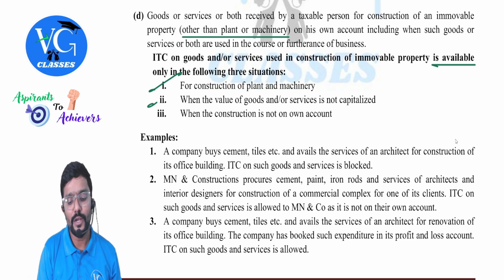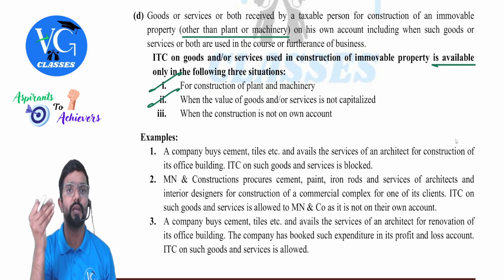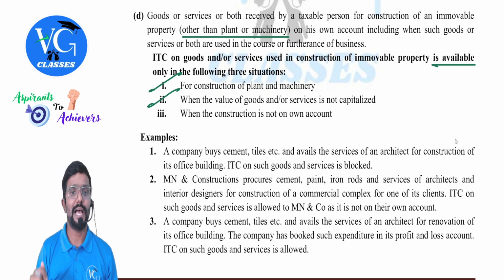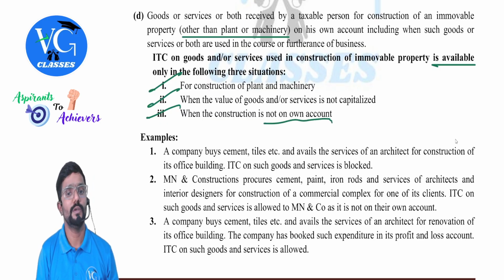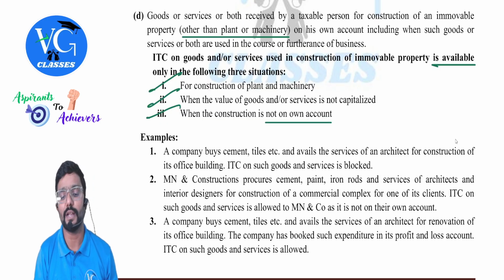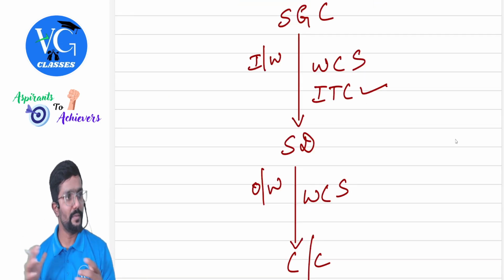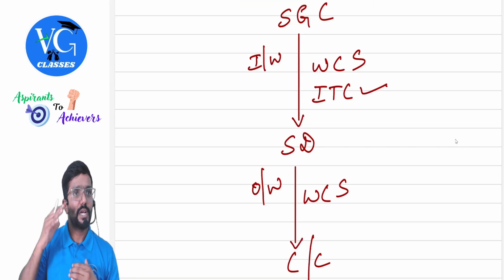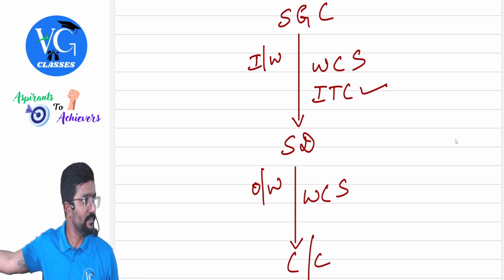Next, when the value of goods or services is not capitalized, means it is treated as revenue expenditure. Last one, when the construction is not on own account. Not on own account means what, sir? Let me take the same example, people. Assume Shobha Developers is providing construction of immovable property to a client or customer.